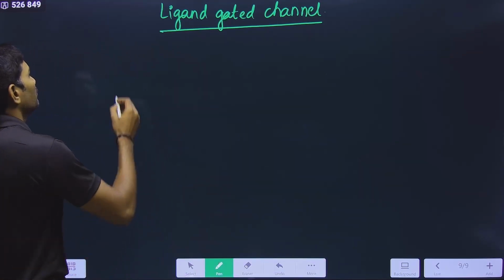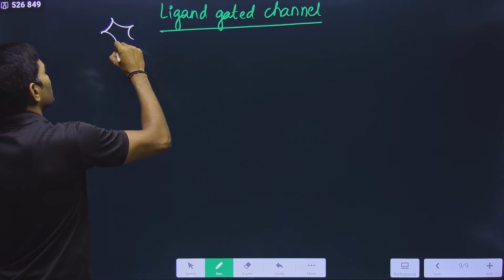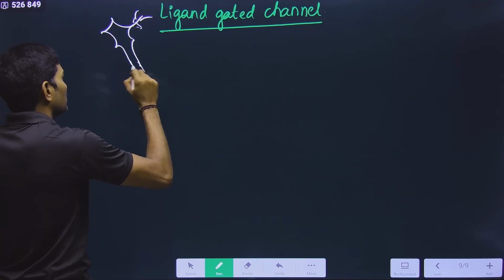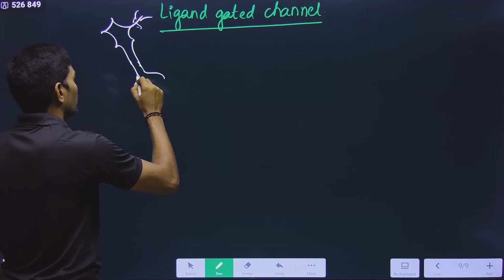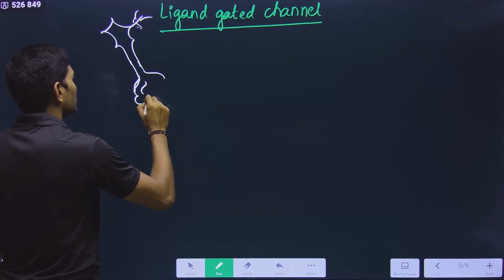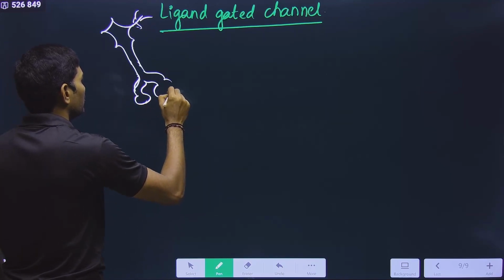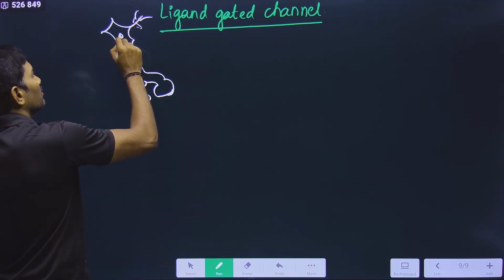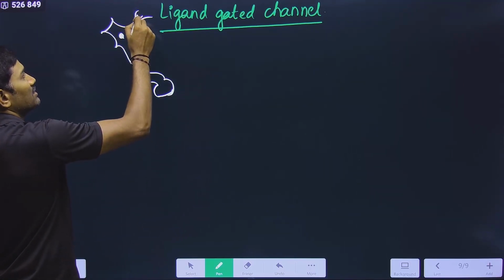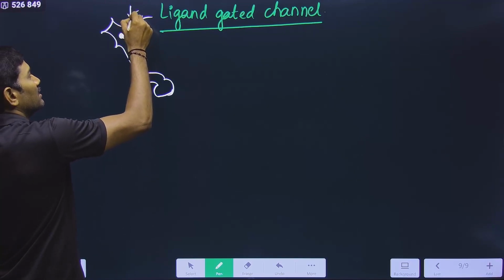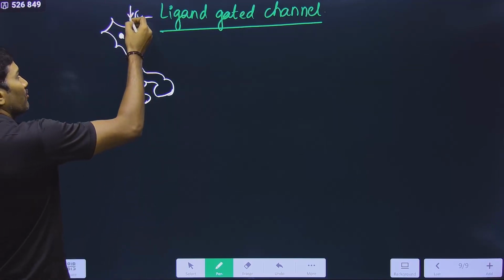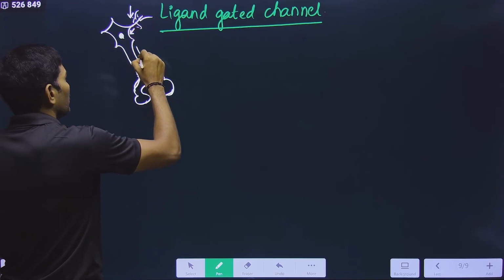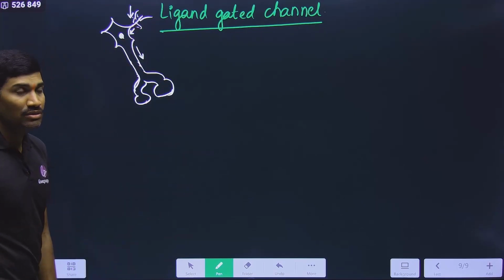Okay. First we are talking about one neuron. This is the cell body. These are the dendrites like this. Okay, this is the axon of the first neuron. I am drawing just a rough diagram, so please observe carefully. This is the neuron that has dendrites. Dendrites receive the information. From the dendrites, it goes to the cell body. From the cell body, the information comes to the axon.